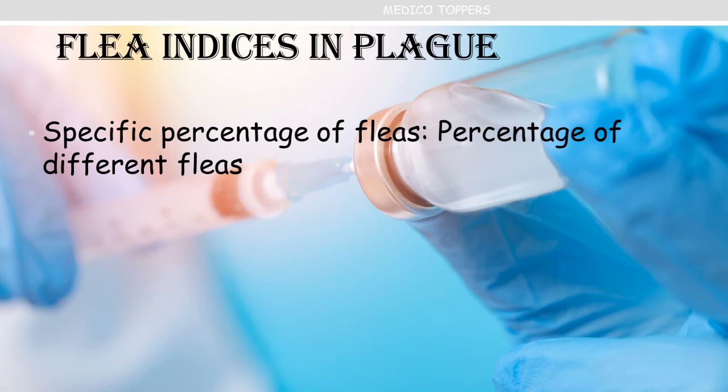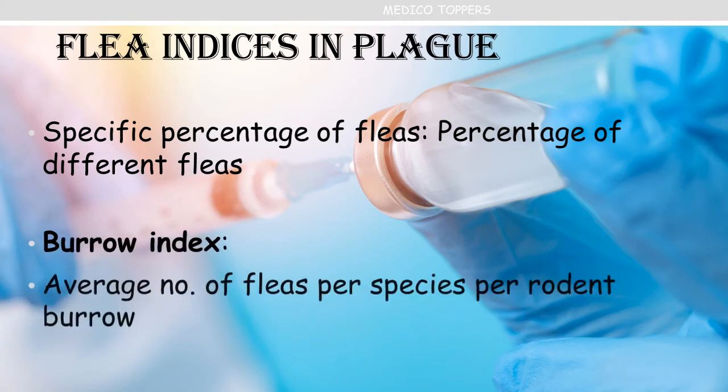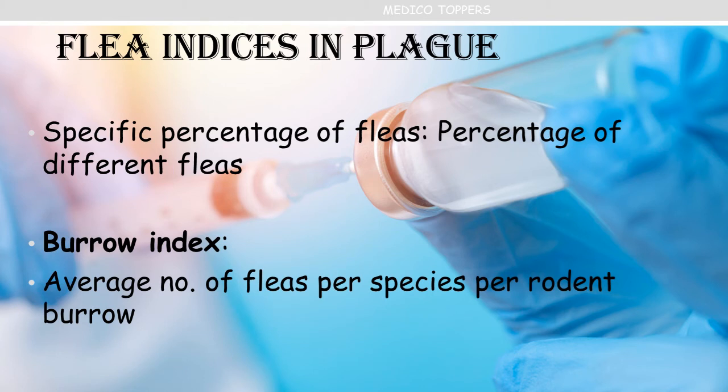Then the specific percentage of fleas, which is nothing but the percentage of different fleas. Then the burrow index, the average number of fleas per species per rodent burrow. This is how we can calculate all the indices, and these are more important from the MCQ point of view. Be clear with the numerator and denominator.